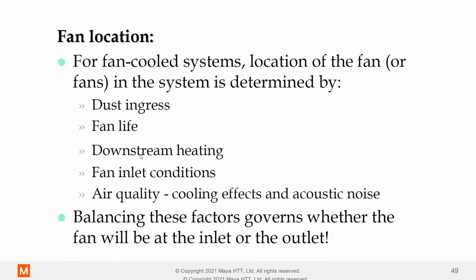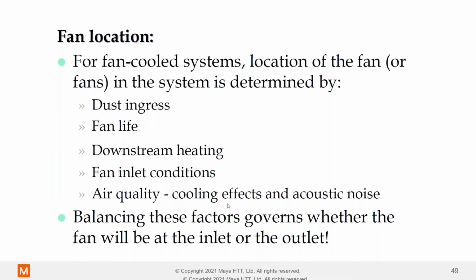There's also the concept of downstream heating. As the air is heated through the device, the air is going to get hotter, the density of the air goes down, which affects the fan performance. The fan curve will be different than for ambient air. The fan inlet conditions are really important. What's actually behind the fan? Is there a grill? Is there something blocking the airflow entering the fan?